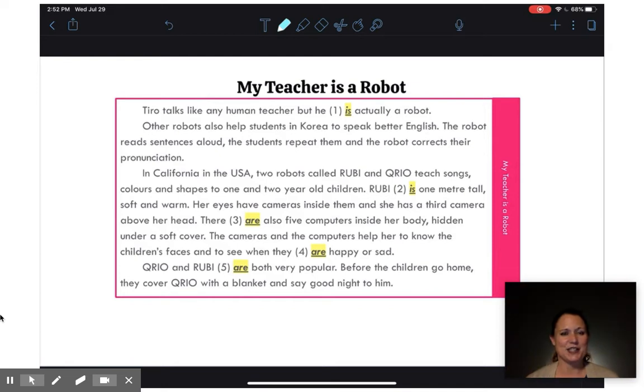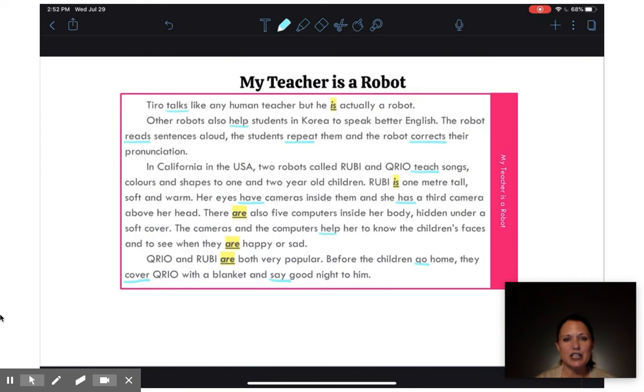So let's get started. In my first sentence, Tiro talks. Talks is my verb. I'm going to underline it. Then in my next sentence, other robots also help. Help is my verb. Underline it. Next sentence, the robot reads. There we go. And continue, continue, continue. Look at that. They're all there already. I just kind of went for it.